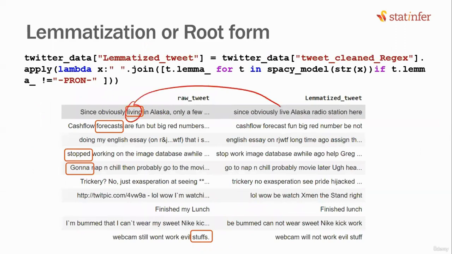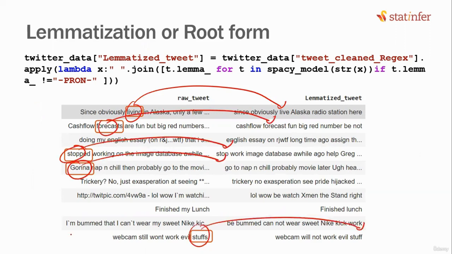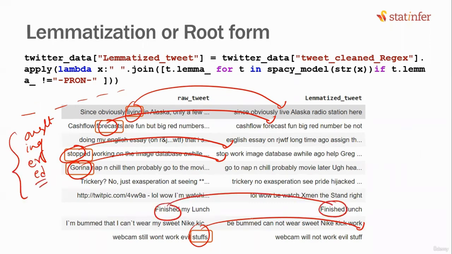So living will be converted to live, forecast will be converted to forecast, stopped will be converted to stop, gonna will be converted to go to, stuffs will be converted to stuff. But I'm not saying that this will be 100% perfect, because English is a huge language. Every word has different forms. Sometimes it is OUGHT, sometimes it is ING, sometimes it is ER, sometimes it is ED. So whatever best lemmatization can do, it will do. Still some words will be left out. Have you observed it?